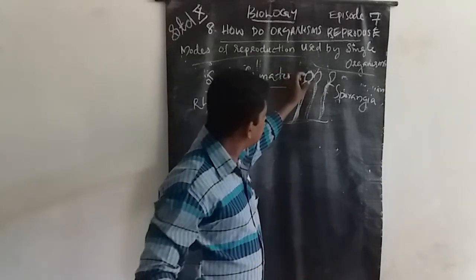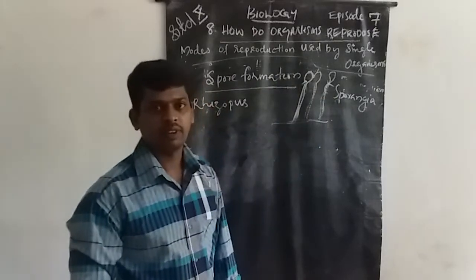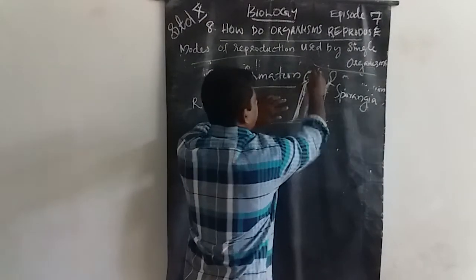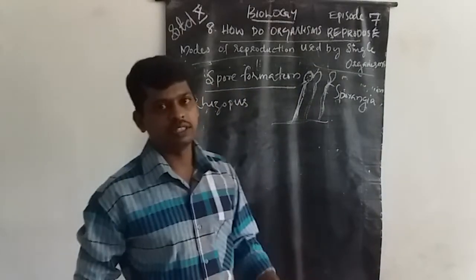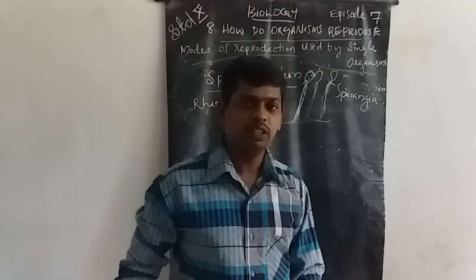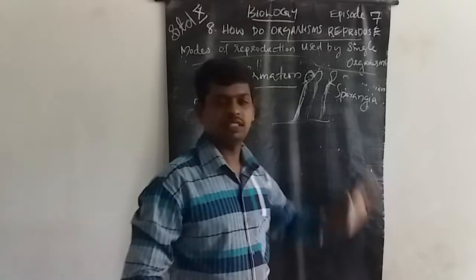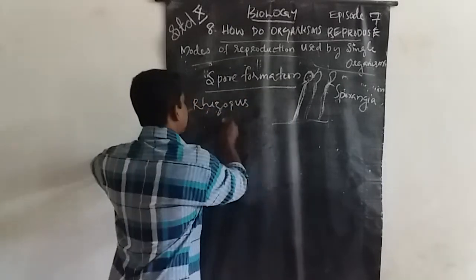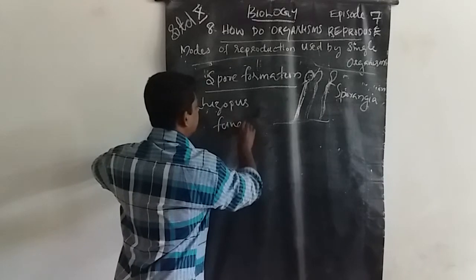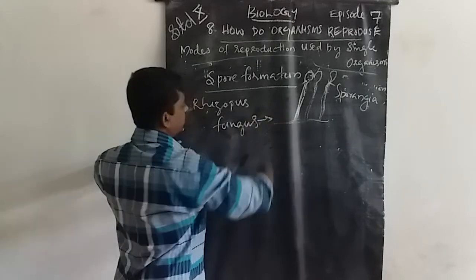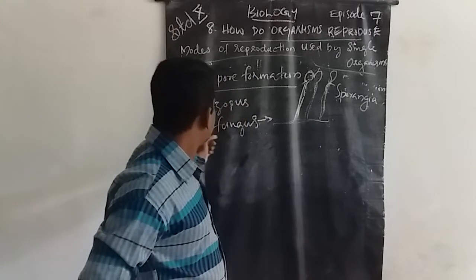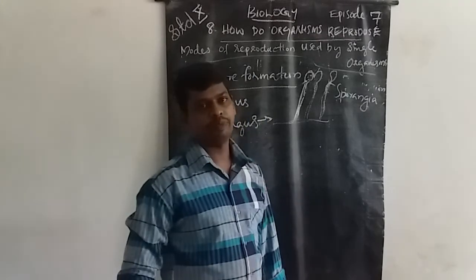The sporangia disperse and the spores spread through air, water, etc. This is a very fast asexual reproduction method. It is present in fungus only. The main example of spore formation is fungus.